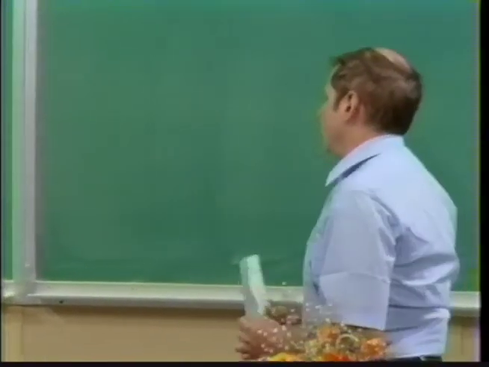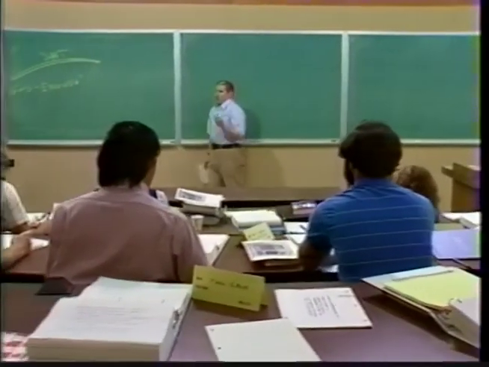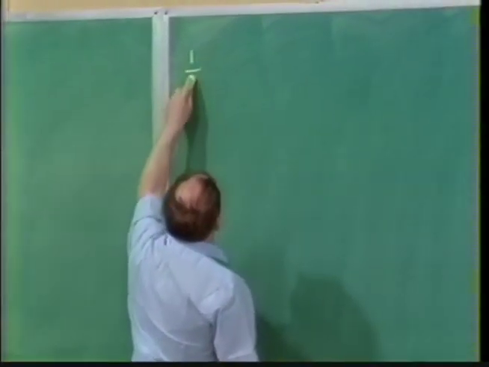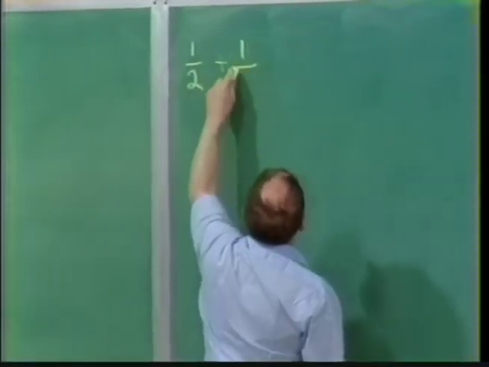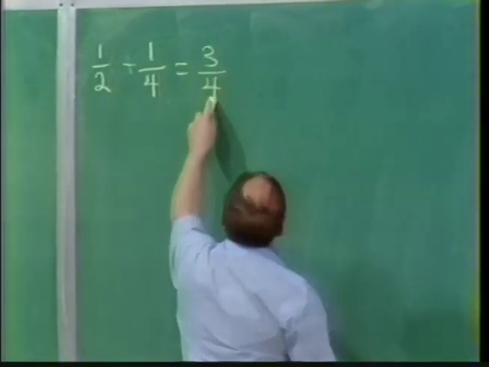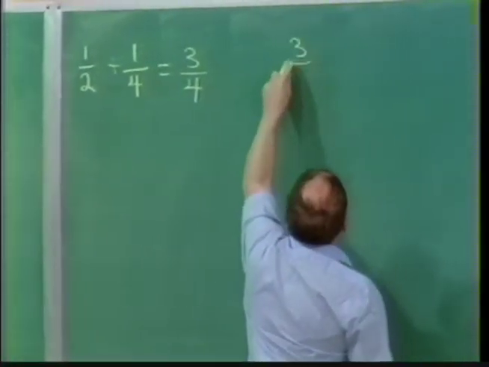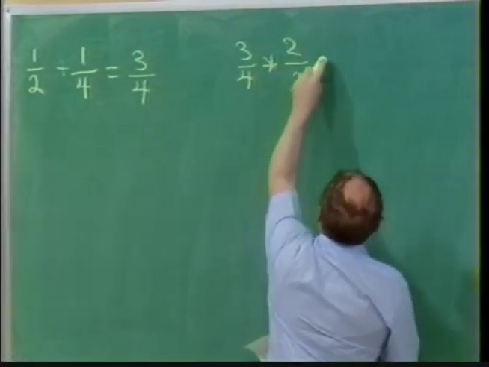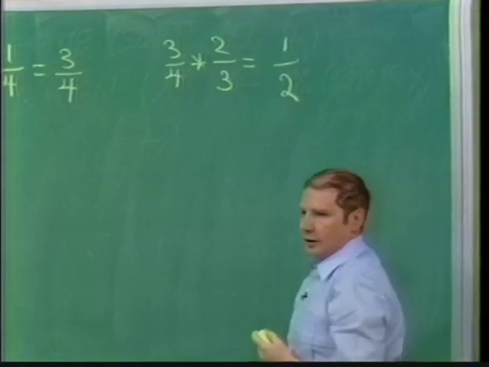All right, well, let's look at an example. The example I'm going to talk about is a system that does arithmetic on rational numbers. What I have in mind is that we should have something in the computer that allows us to ask it, what's the sum of a half and a fourth? And somehow the system should say, yeah, that's 3/4. Or we should be able to say, what's 3/4 times 2/3? And the system should say, yeah, that's a half. Right? And you know what I have in mind.